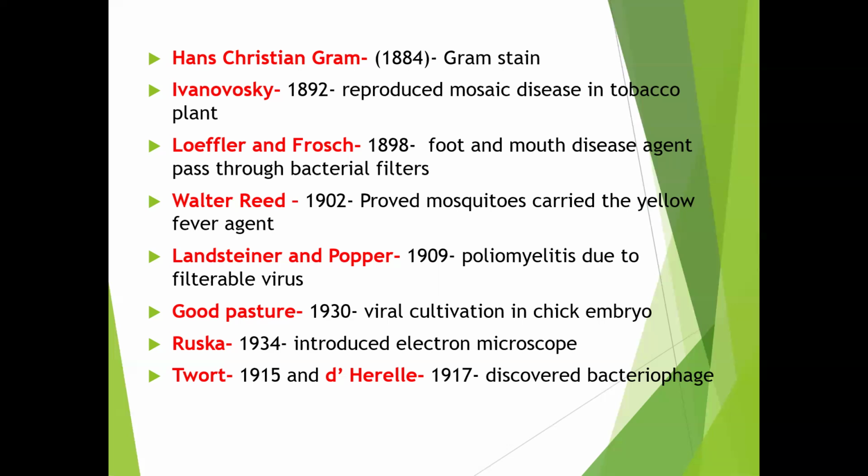So here, Ivanovsky took the infected leaves of the tobacco plant, which had tobacco mosaic disease. He macerated them with the help of a mortar and pestle, extracted that juice or sap, filtered it, and passed that juice through bacterial filters. Bacterial filters have a pore size smaller than the bacteria, which means the bacteria could not pass through these filters.